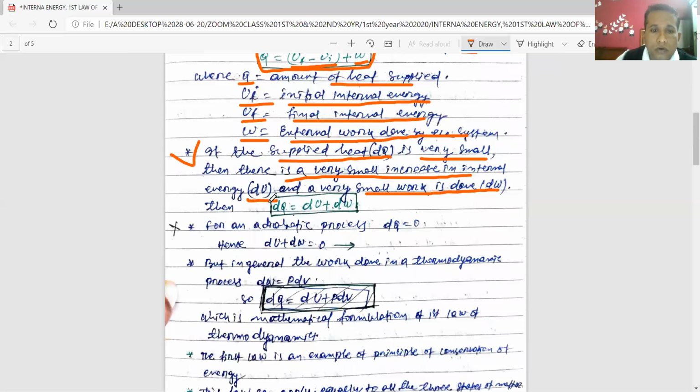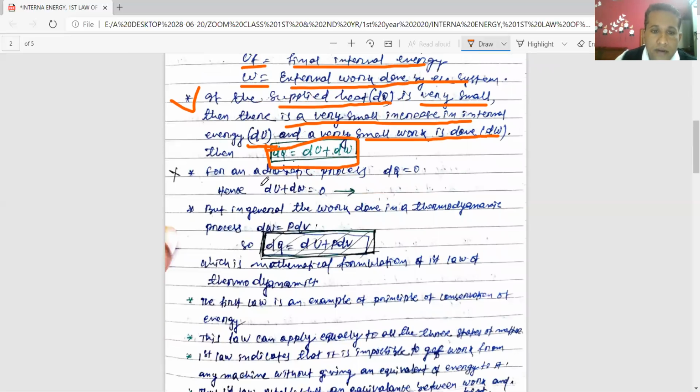So the first law will be dQ = dU + dW, where dQ is the heat supplied, dU is the change in internal energy, and dW is the external work done. For an adiabatic process, no heat enters or leaves the system. That's why dQ is 0. So if dQ is 0, then dU + dW will be 0.